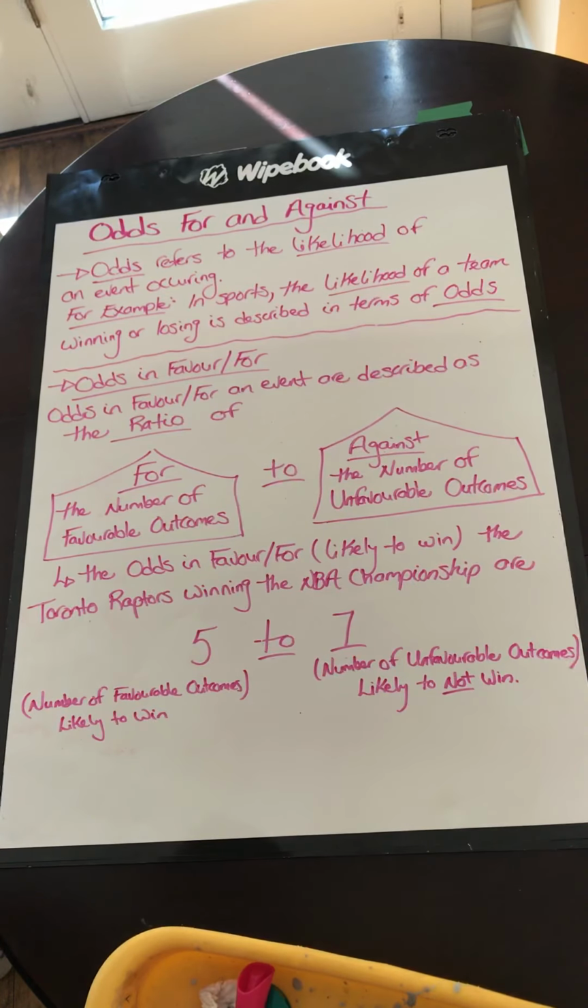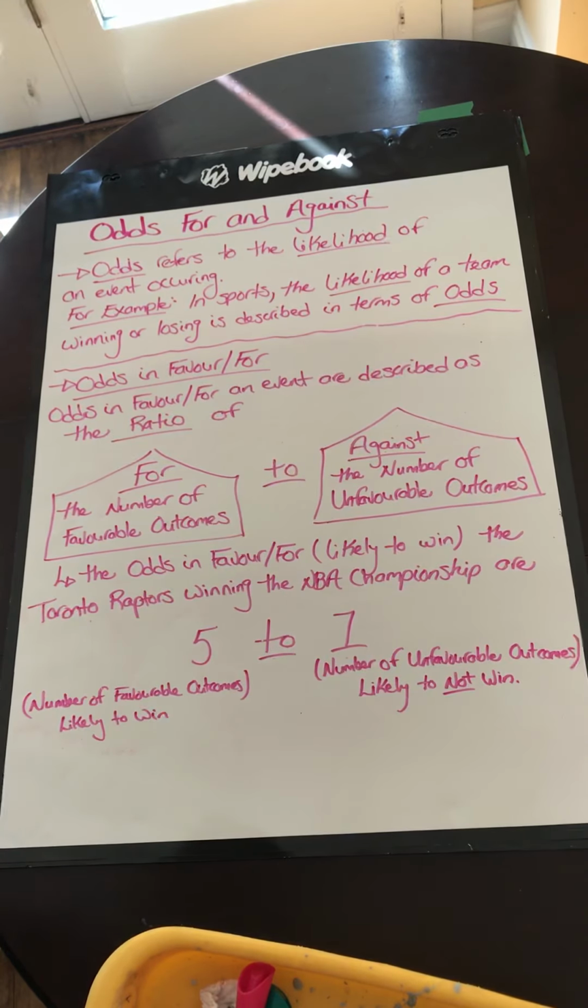Today we're going to be talking about odds for and against. So you may have heard about odds before. Odds refers to the likelihood of an event occurring. So for example, the odds of it raining today, the likelihood of that event occurring. Also, in sports, the likelihood of a team winning or losing is described in terms of odds.